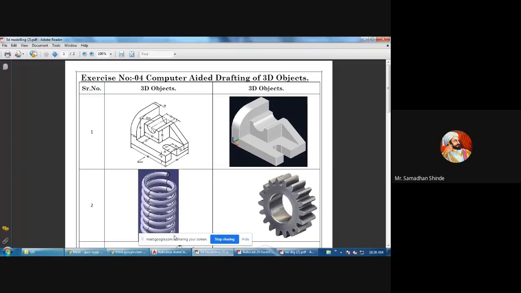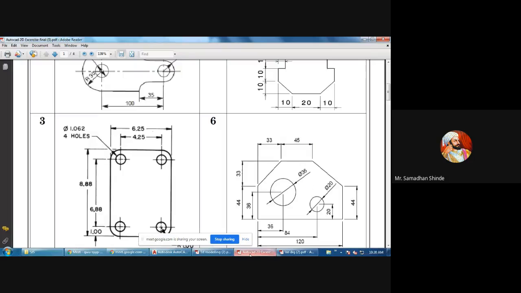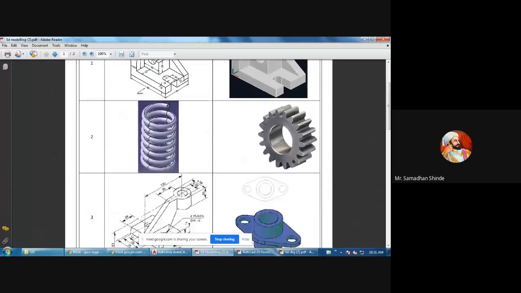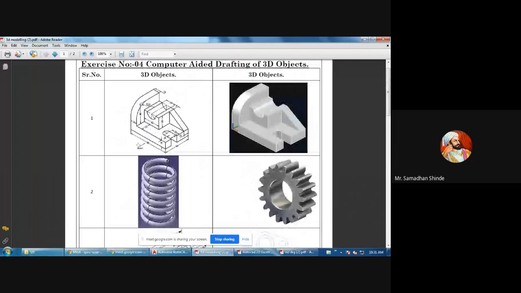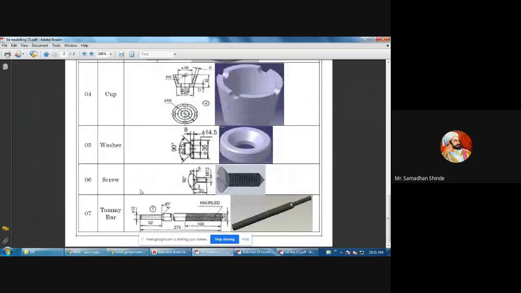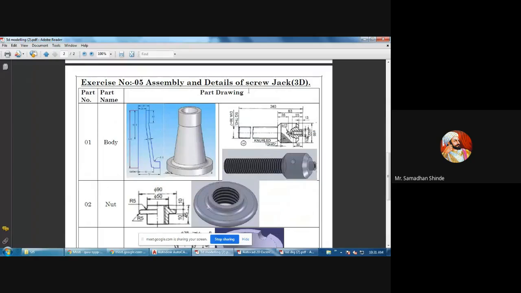Quickly, keep in mind our second section is AutoCAD, which is divided mainly into three parts. First one is 2D, all 2D diagrams, which we have seen. Second one is isometric, and third one is 3D modeling. Only these parts are there. Once you draw these 3D objects, we are going to see assembly, meaning we are going to assemble these parts. One component is called the screw jack. You might have heard this name many times. Screw jack.